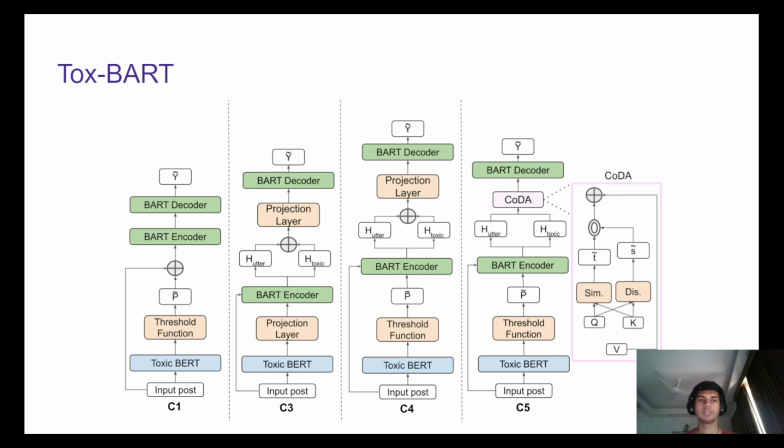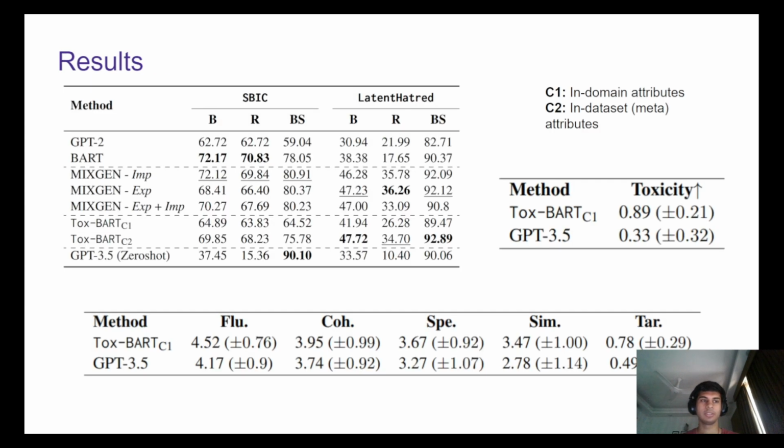And C1 is pretty similar to how we performed our experiments in RQ1, because in RQ1 we concatenate the KG tuples, but here we are concatenating tokens that we produce using a Tox-BERT model. Now these results in the first table show that our methods are highly comparable and prove to be a good alternative to previous knowledge-based methods such as implicit knowledge, explicit knowledge, or using both explicit plus implicit knowledge.